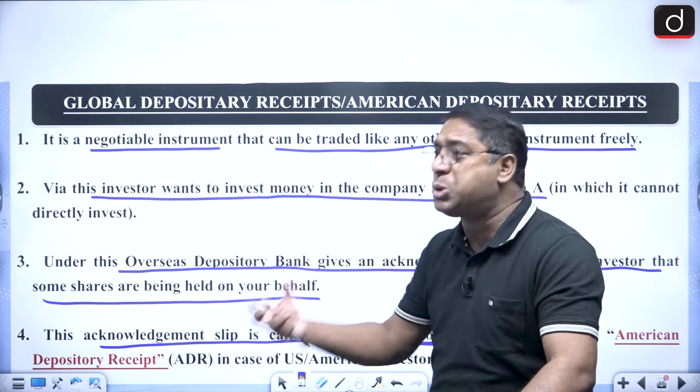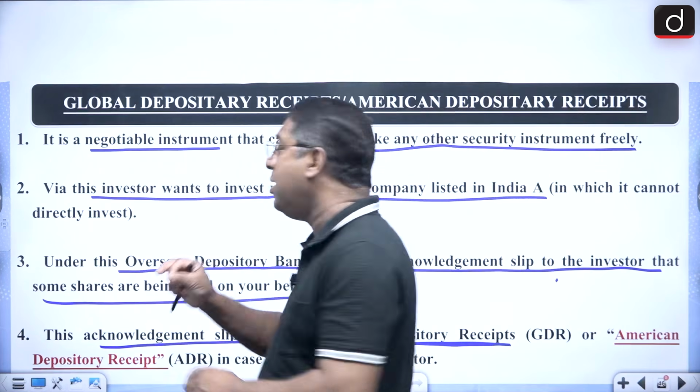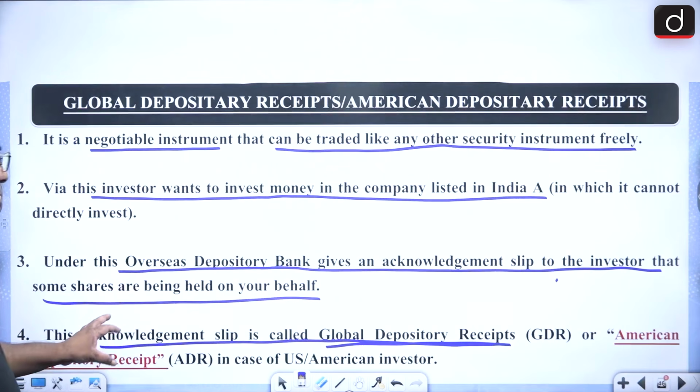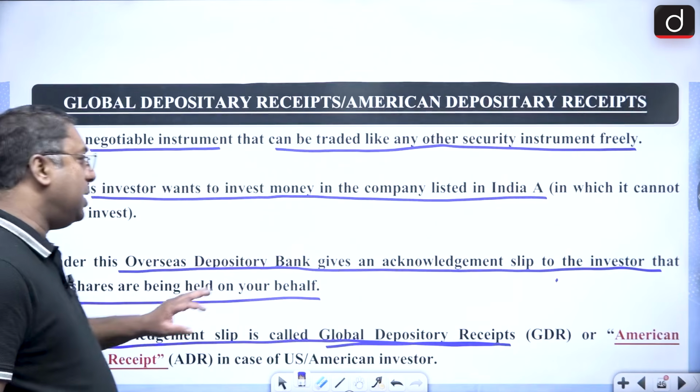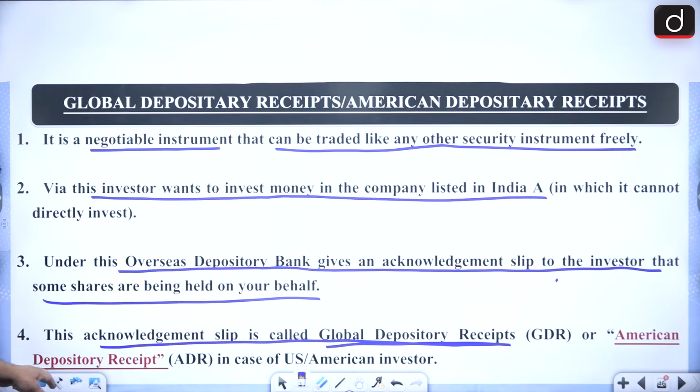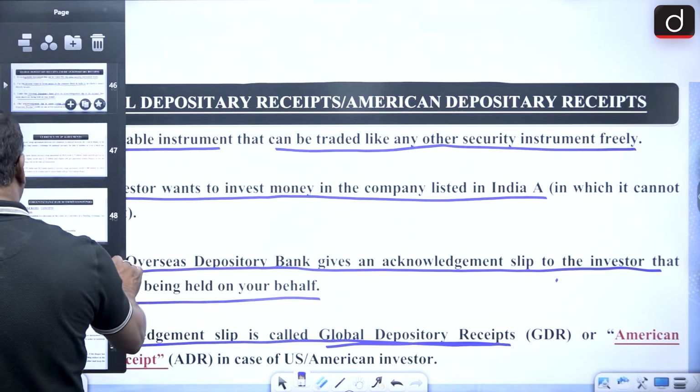It is an acknowledgement receipt that you are holding certain shares in this particular company, and that is also referred to as American Depository Receipts. Okay, got it?